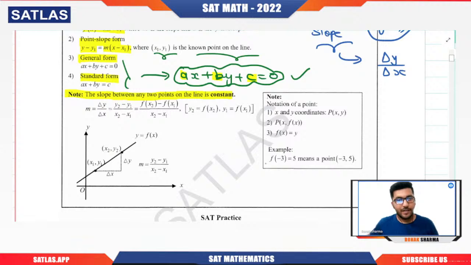We have an infinite number of points, right? We cannot count them. So basically, if you pick any pair of points, any 2 points, and calculate the value of slope, that will always give you the same value. This is a very basic and very minute concept, but yes, you need to know that.